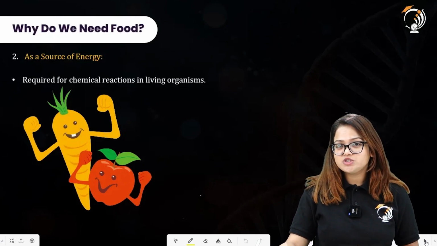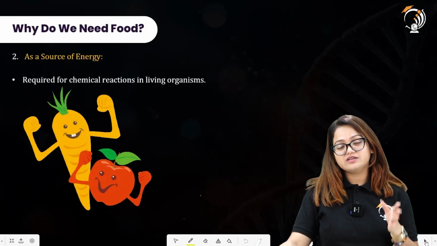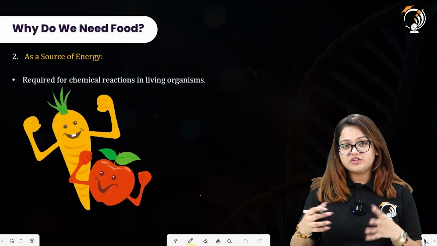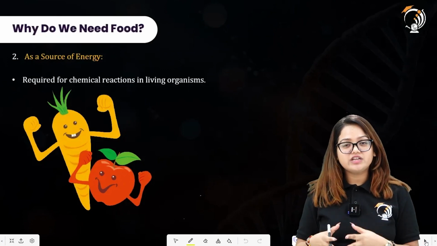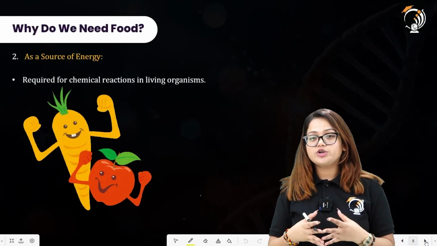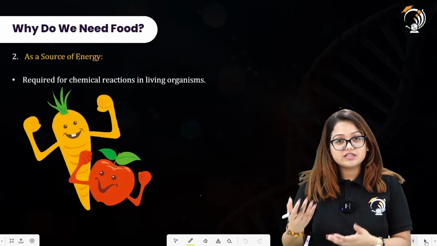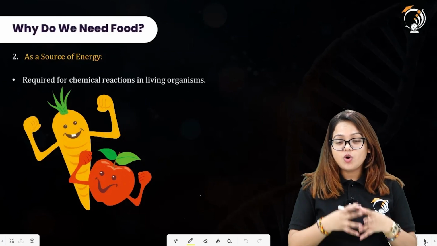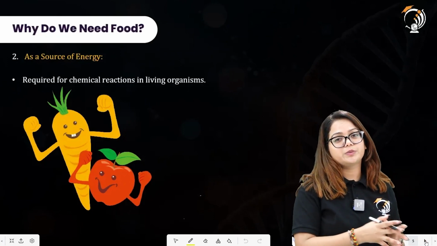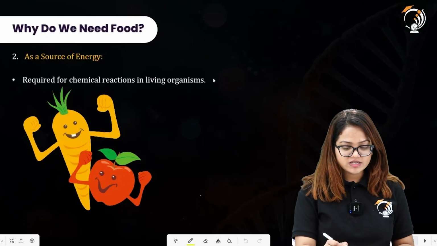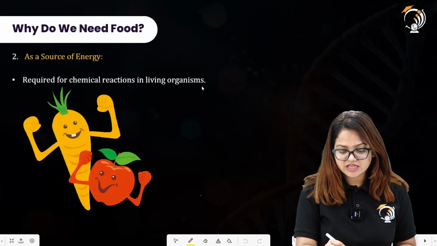And why do we need energy? We need energy in order to perform various body functions that include metabolic reactions, which further include anabolic and catabolic reactions. We require food in order to make new cells, and while making new cells we require energy. All of this energy comes from the food that we take inside our bodies. So we require food as a source of energy because it is required for chemical reactions in living organisms.